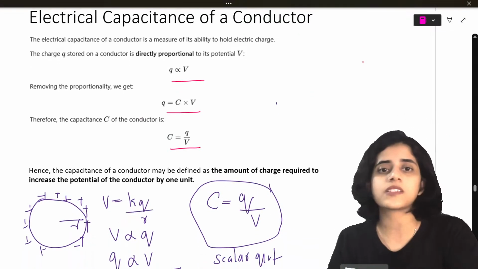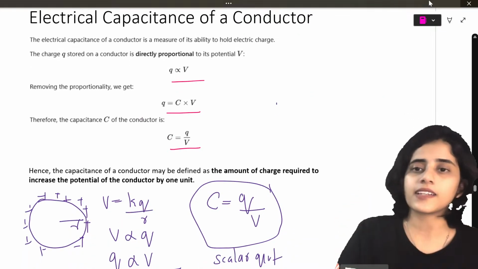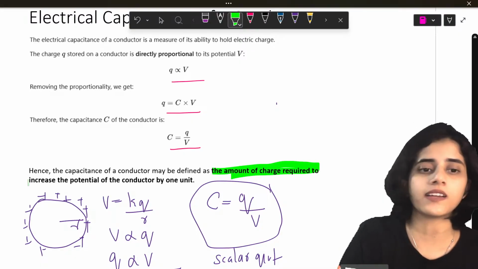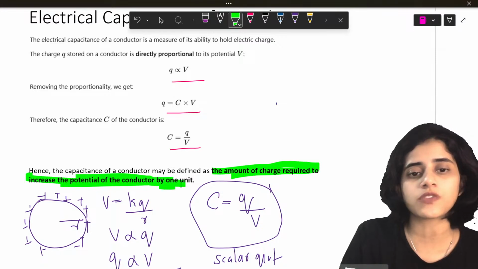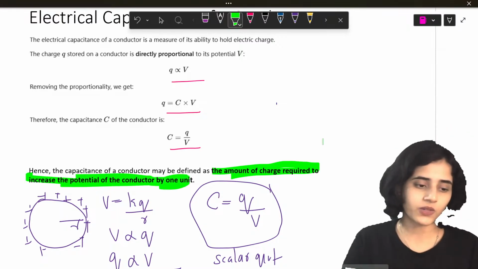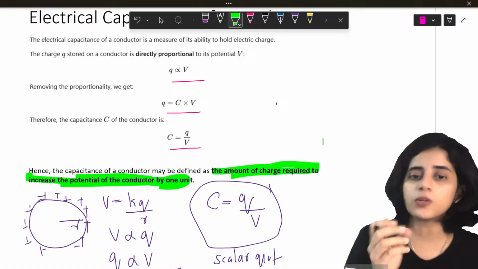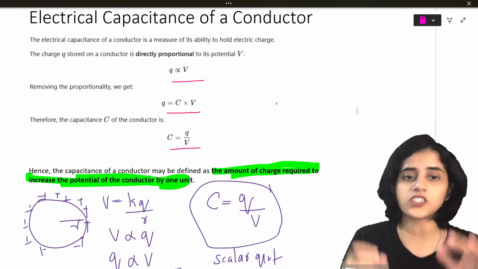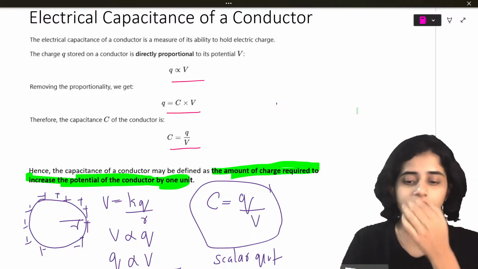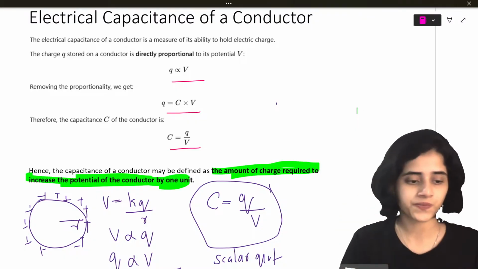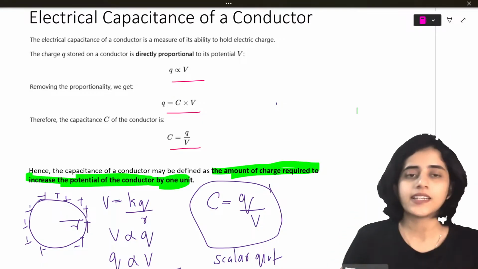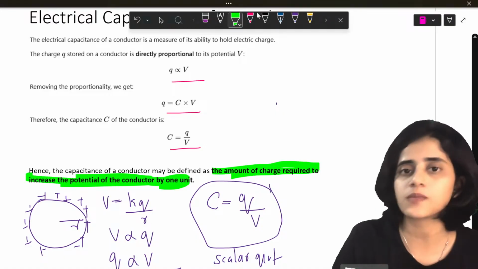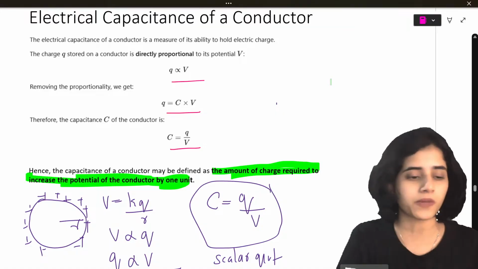Now in simple terms, it is the amount of charge required to increase the potential of the conductor by 1 unit. So if C is equal to Q by V, it means that capacitance is the amount of charge required to increase the potential of the conductor by 1 unit. Done. Electrical capacitance of a conductor is clear. Let's move on to the next topic.